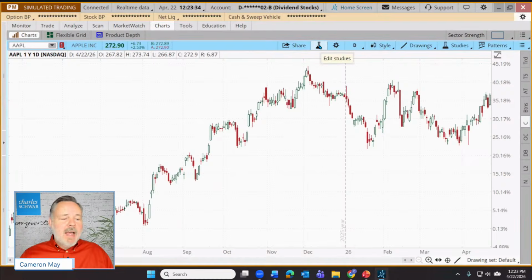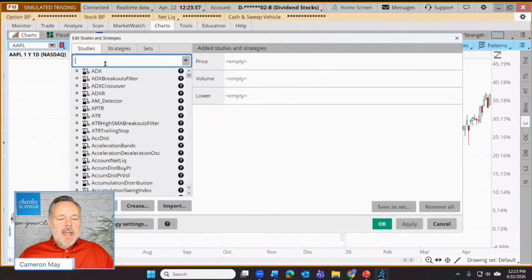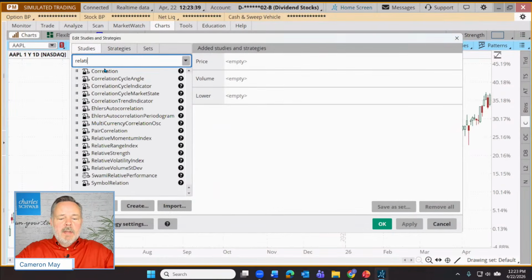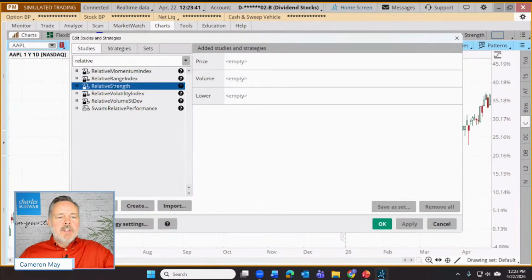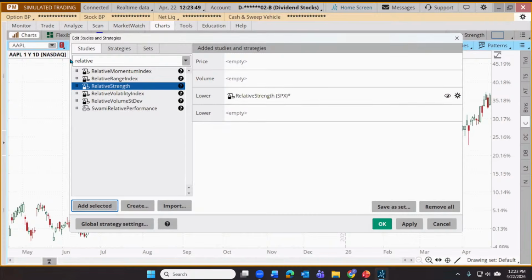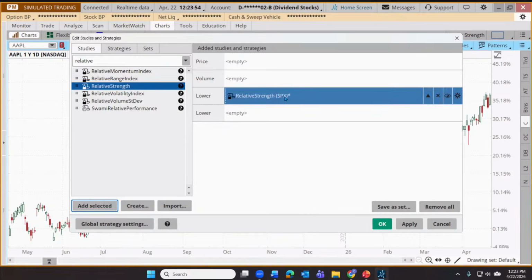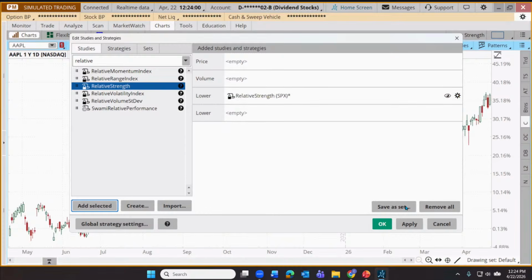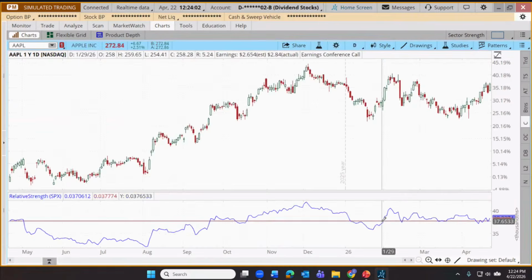Going to go up to our little flask icon. Let's type in relative for relative strength. And we're going to choose that from our menu. Click Add, and you'll notice what are we comparing this to by default? This is going to show whether Apple or the S&P 500 has been relatively stronger or relatively weaker over, in this case, a 1-year time frame. So let's click Apply and click OK.